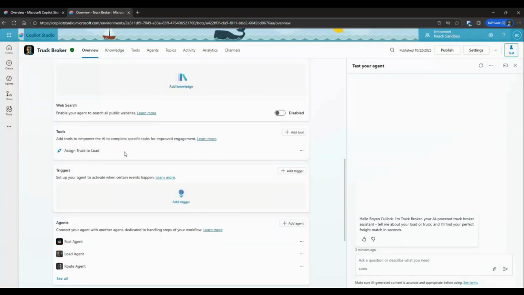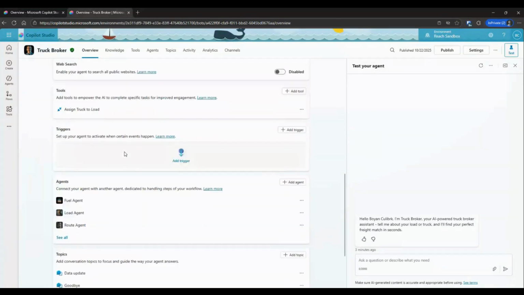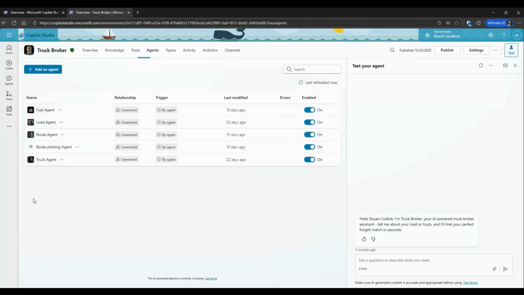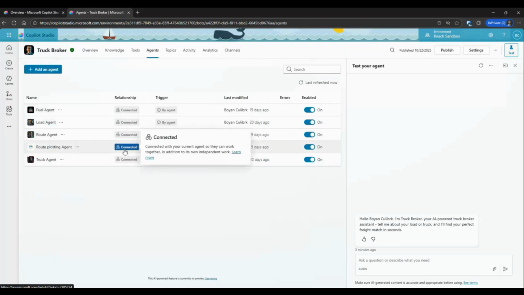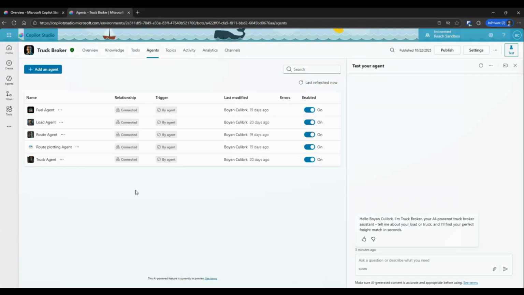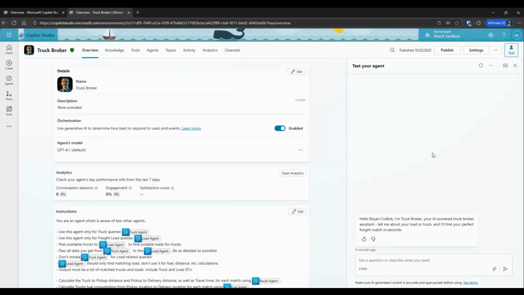Below that we have one tool, which is our Copilot Flow, and below it we can see all of the connected agents. These agents, as we said, are all standalone, so they can act on themselves. You can connect them to your web page or wherever as a standalone agent, or you can use the Truck Broker as the orchestrator. Now, without further ado, we'll go and run the agent and see what it can do.